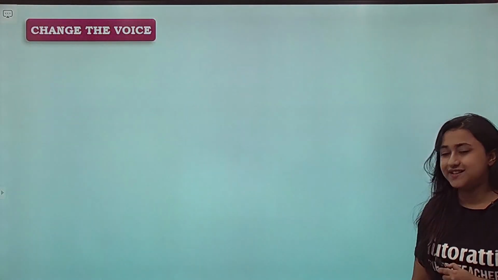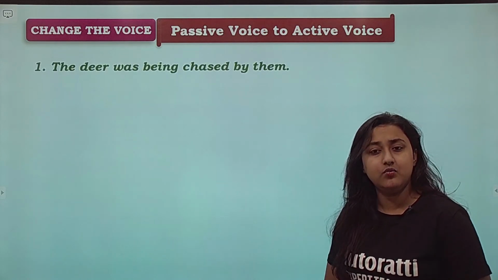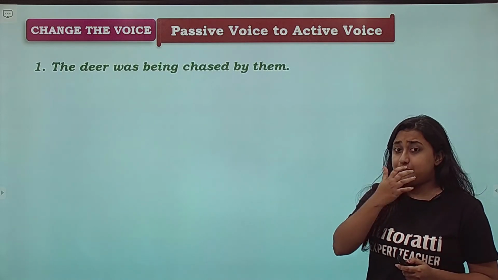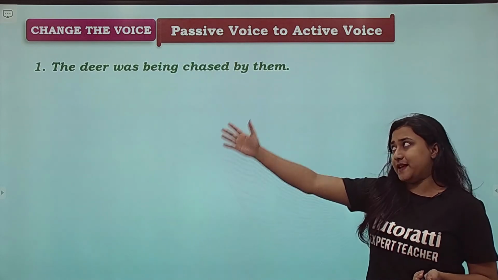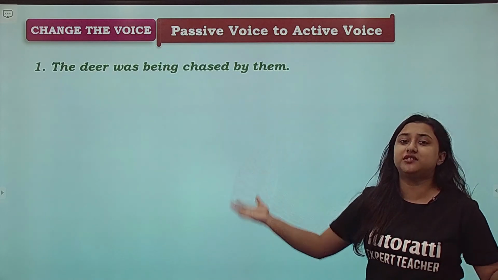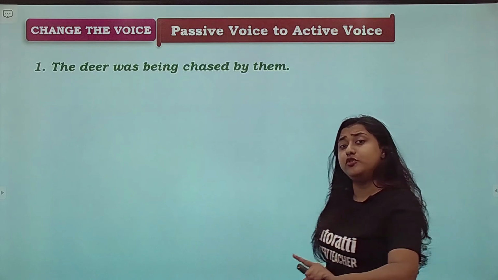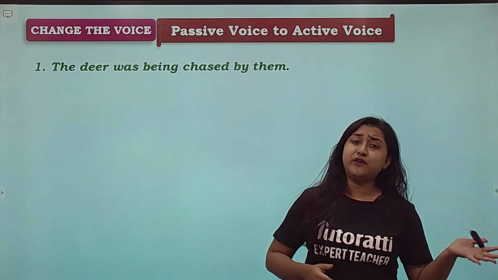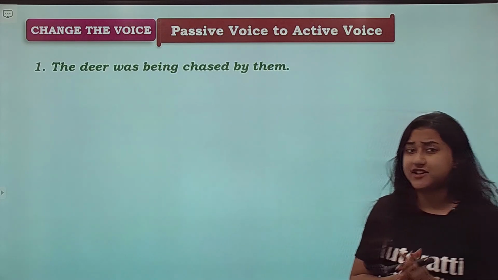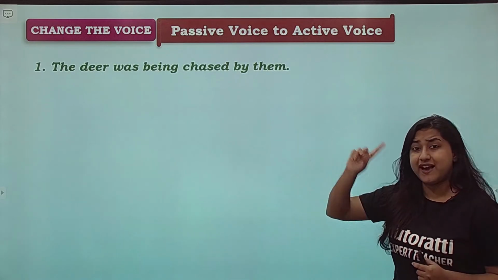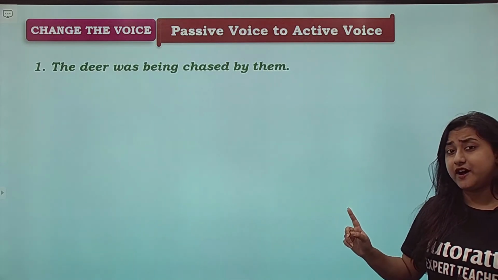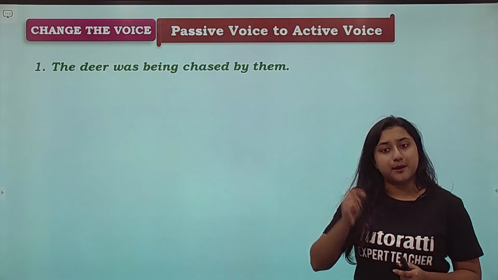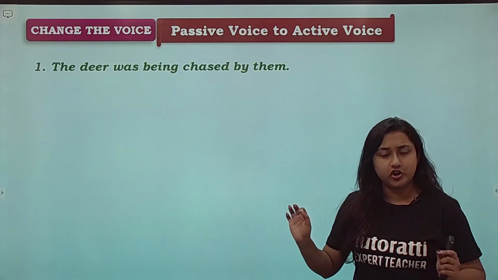So let us look at it with an example. The first one, the deer was being chased by them. So in the exam आपको तो ये नहीं बताया जाएगा कि आपको active to passive करना है या passive to active. The sentence will be given to you and you will be just asked to change the voice. तो इसका मतलब first of all you need to identify कि ये जो statement दिया है that is active or passive. Now how to identify? We had done it at the beginning of the session. Not the by rule. By rule is a misconception. How do you identify? If the subject is the doer of the action, it is active. If the subject is not the doer of the action, if it is not doing the action, it is passive.